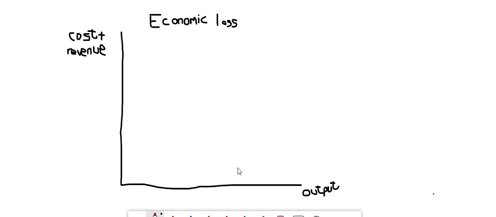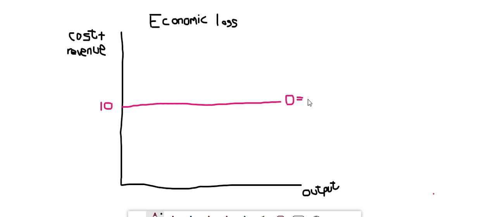So if the market says the price is 10 Rand, our demand curve will be a horizontal line, perfectly elastic demand curve at the level of the market price. As you draw your graph, you're also labeling your graph.